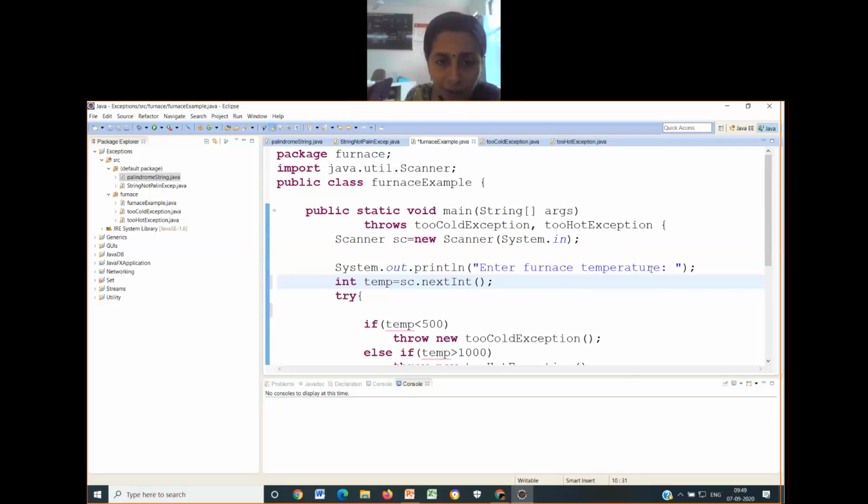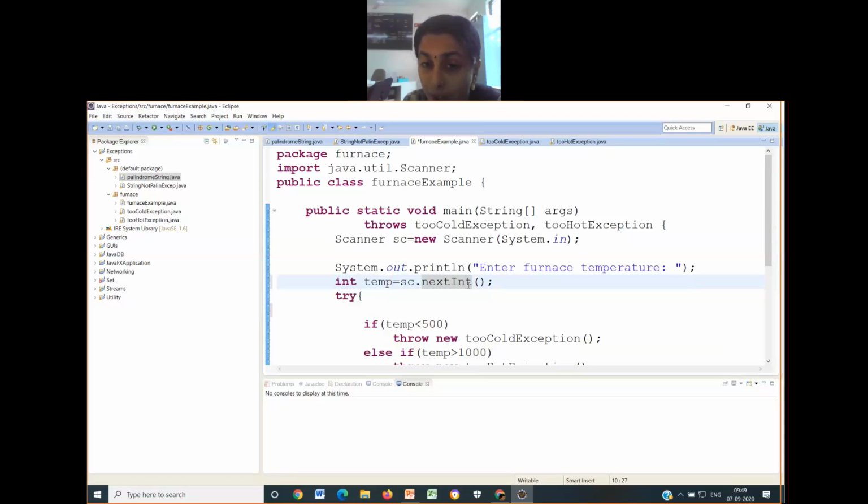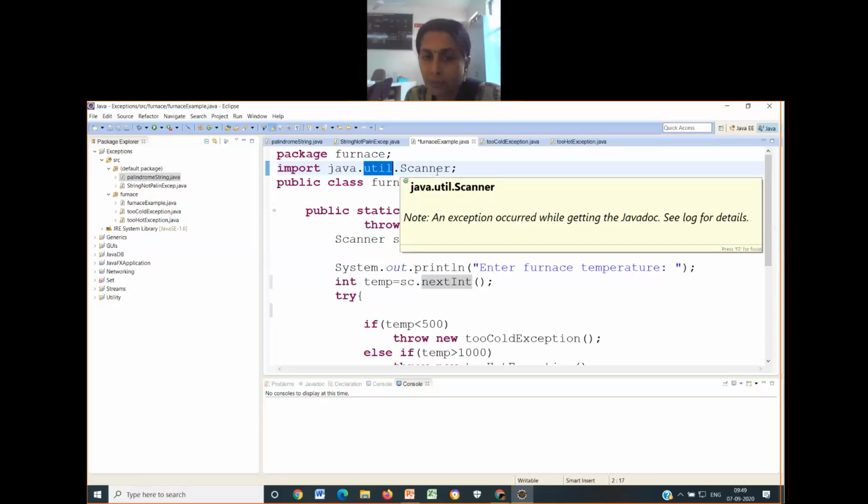Look at the way in which I have read it: int temp, sc is the object of the Scanner class, dot nextInt. nextInt will read an integer, dot next will read a string, dot nextFloat will read a real number. Many inbuilt functions are associated with the Scanner class. This comes under the util package, and that's why I have written import java.util.Scanner. Any doubt till now? No doubts?